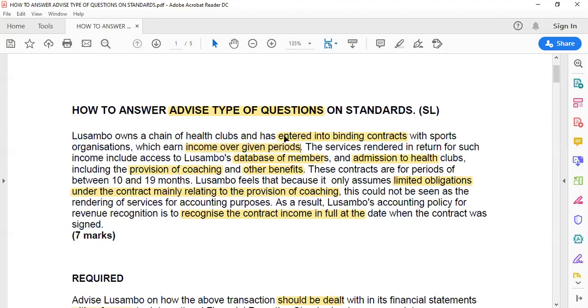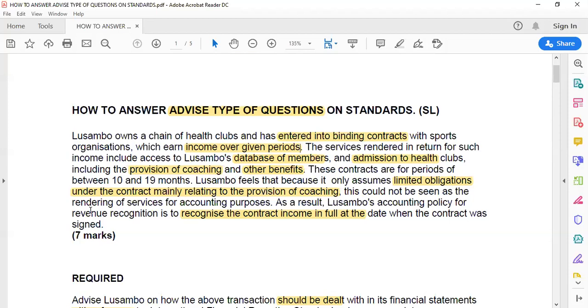Now, according to IFRS 15, if you've entered into performance obligations that are satisfied over time, you should be able to use a straight line basis for recognizing revenue. Step number 5, as you satisfy the obligation, that's when you recognize the revenue because it is over a period of time.